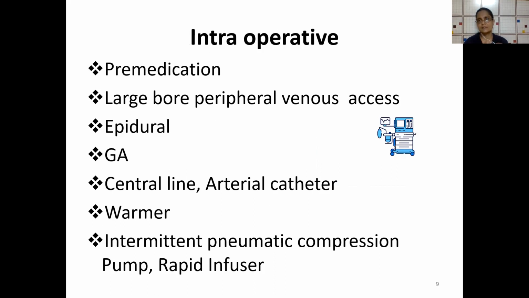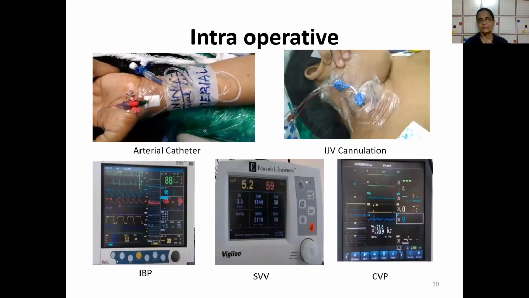Intraoperatively, usually the patient is wheeled in, you pre-medicate the patient, take a large bore peripheral venous access, pass an epidural catheter, and give general anesthesia with a standard endotracheal tube with positive pressure ventilation, central line, and arterial line. Usually if patients are stable and optimized, these are inserted after the general anesthesia. Fluid warmers as well as body warmers, an intermittent pneumatic compression pump device, and rapid infusers are kept ready.